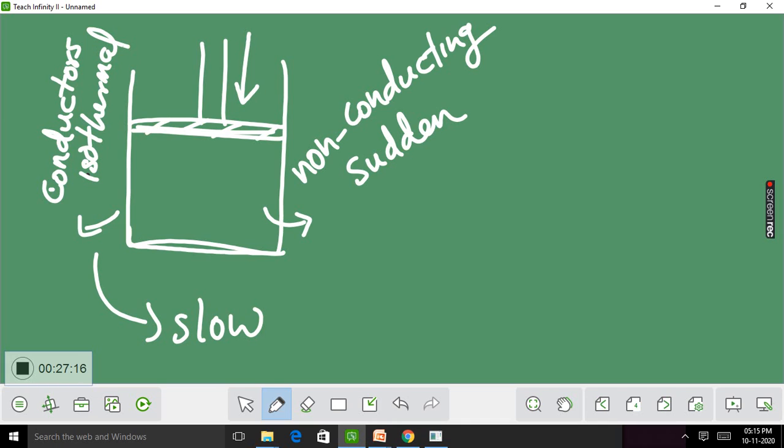The heat generated inside the system will not get enough time to escape. Therefore, the temperature will increase, but there will be no leakage of heat energy. No heat will escape from the system. Therefore, the process becomes adiabatic.